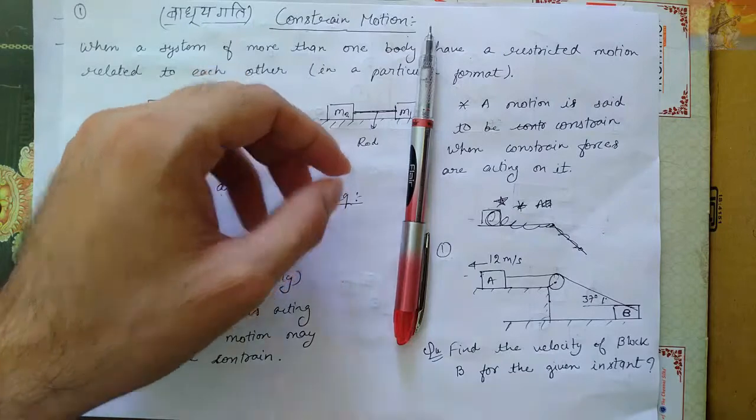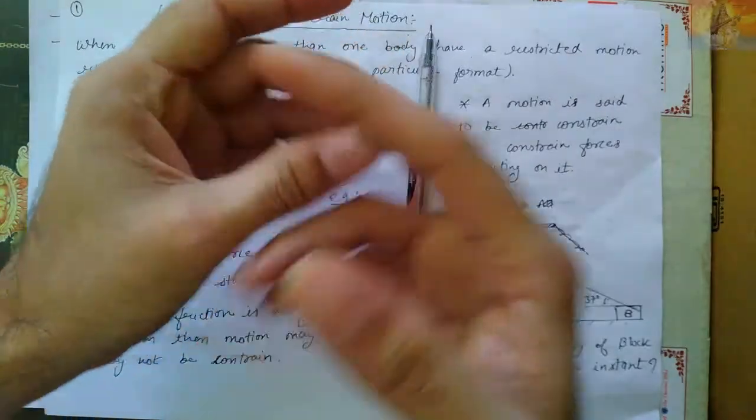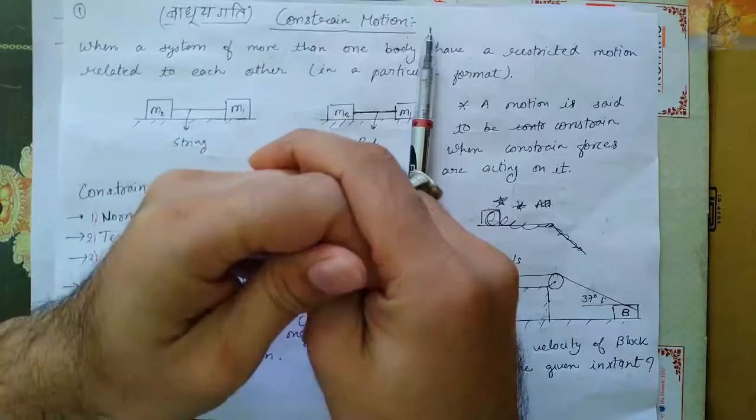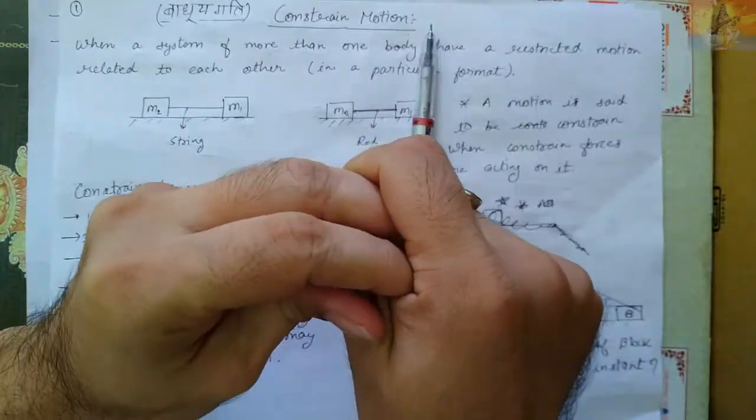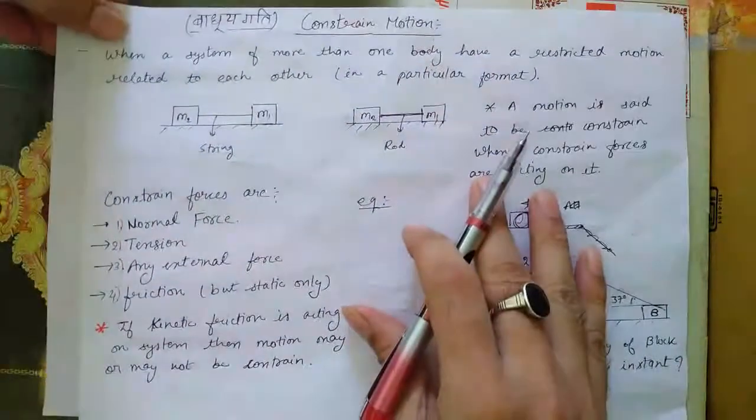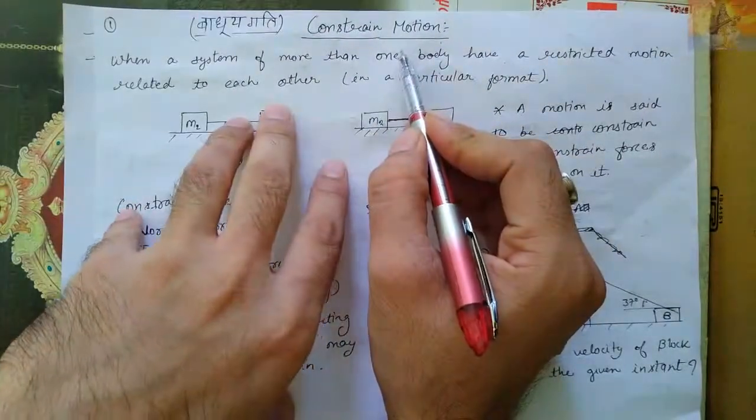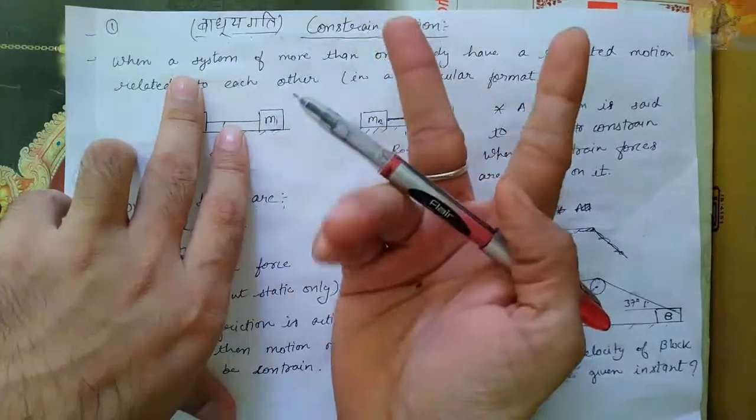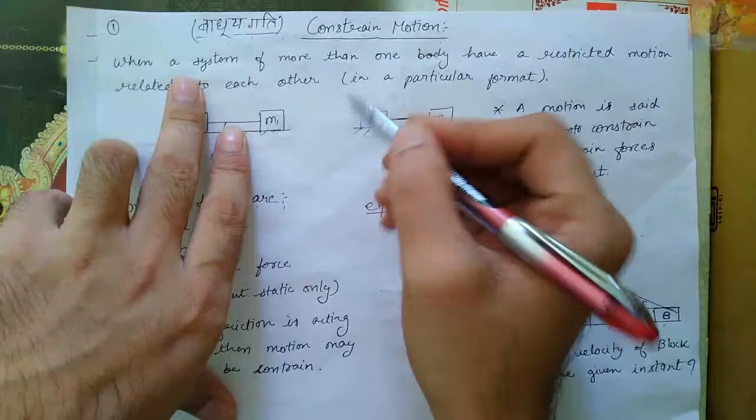But before that, if you are unable to understand this properly, you have to watch the previous video, which was NLM, Newton's laws of motion. So let's get started. Constraint motion. In Hindi, बाध्य गति. I will be using both the languages again, and I will be a little bit faster.